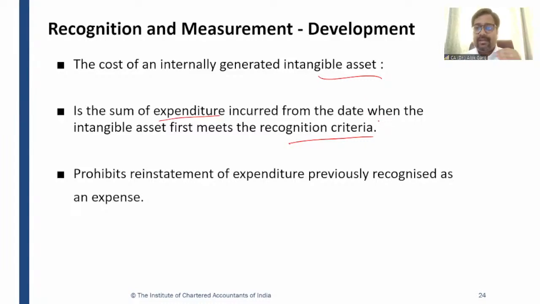So now can I rectify this? Now can I capitalize this? Answer is no. Ind AS 38 prohibits reinstatement of expenditure previously recognized as an expense. If previously you have recognized any expense in the P&L, subsequently you cannot capitalize it, right?